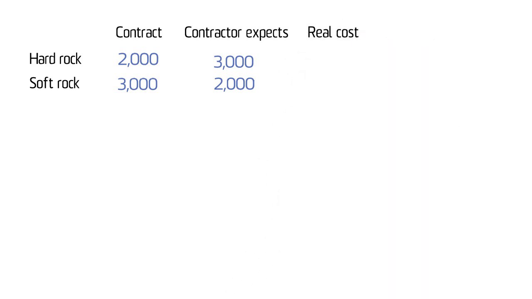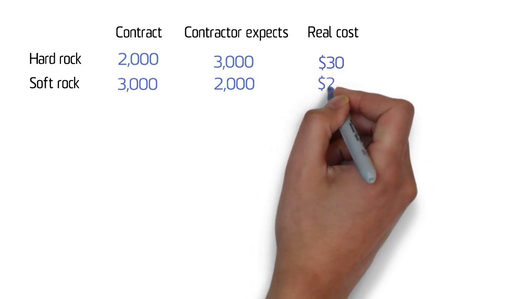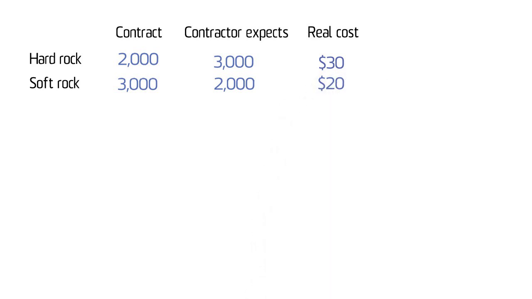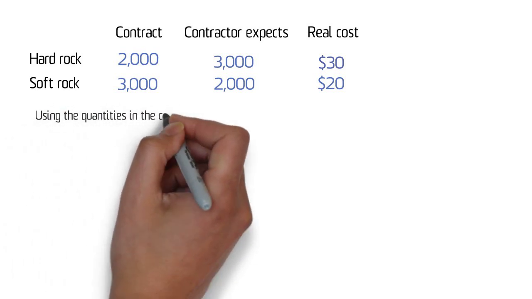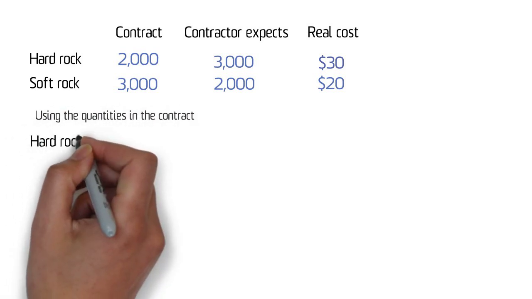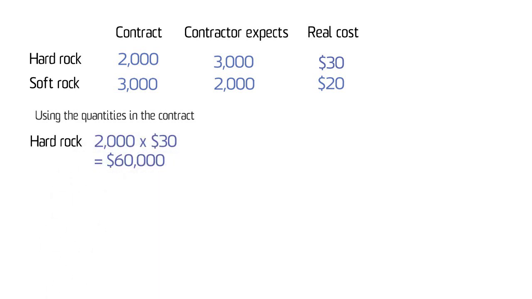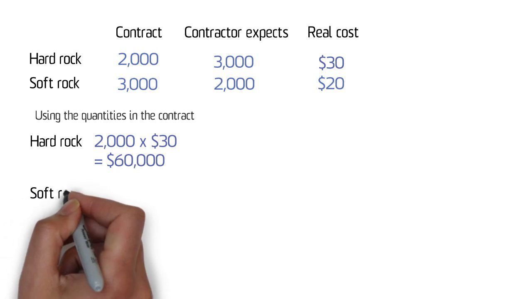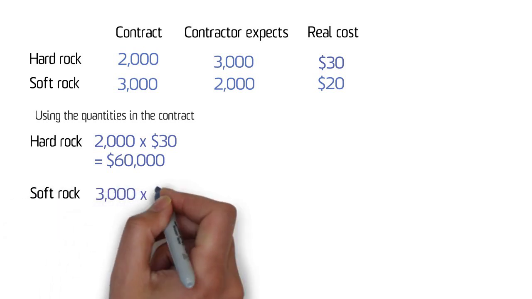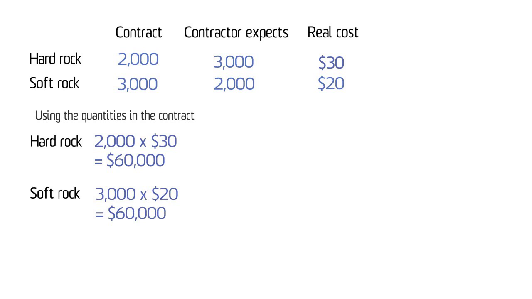So the real cost of digging out hard rock is $30 for this contractor. They've got plenty of years of experience, so they know it costs $30 per cubic metre. Their cost for soft rock is $20 per cubic metre. So if they did everything legitimately, they'd put a price of 2,000 times $30 for hard rock, and they'd put a price of 3,000 times $20 for soft rock. So the total is equal to $60,000 plus $60,000, so they'd charge $120,000.